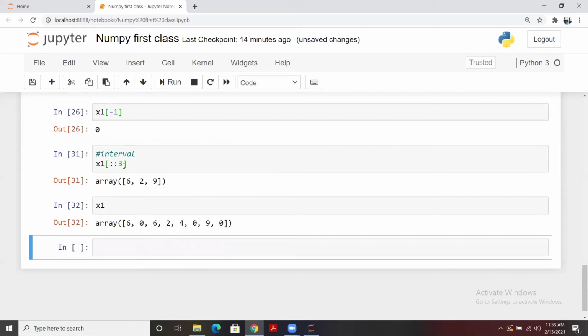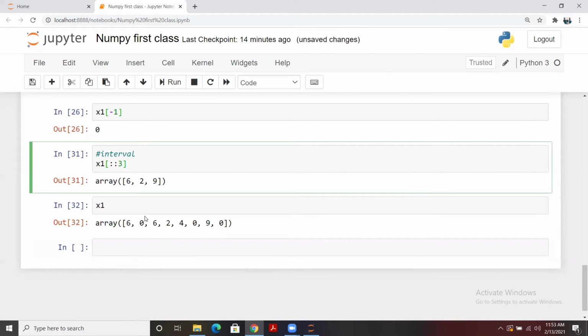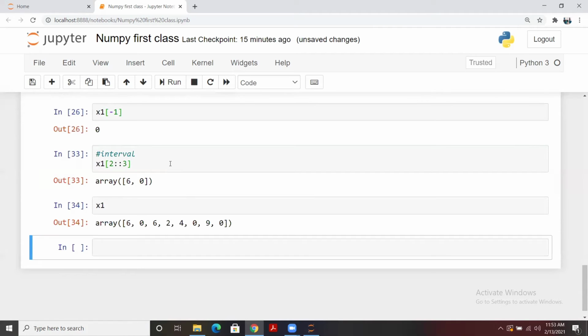So if you don't pass any value to this, then also it will take from index 0, you see. But in case you have given some value, let's say I want to extract every third element from second index. It will start from 0 1 2, from this 6, and it will take every third, meaning only the 0 value will come out, 6 and 0. It starts from second position. So 0 1 2, this is the position, and then every third 1 2 3, and then we don't get any third value because there are only two elements there, 1 2.